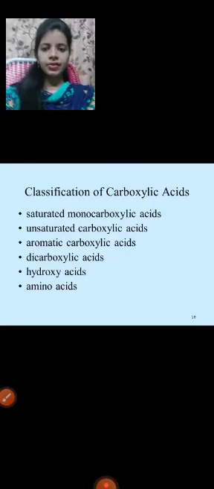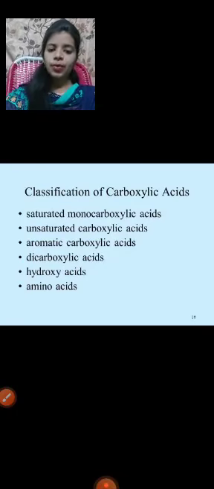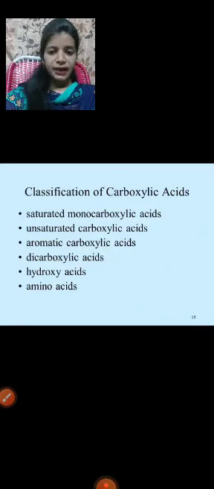Next, the types: first, saturated monocarboxylic acid. Second, unsaturated carboxylic acid. Third, aromatic carboxylic acid. Fourth, dicarboxylic acid. Fifth, hydroxy acids. And sixth, amino acids.